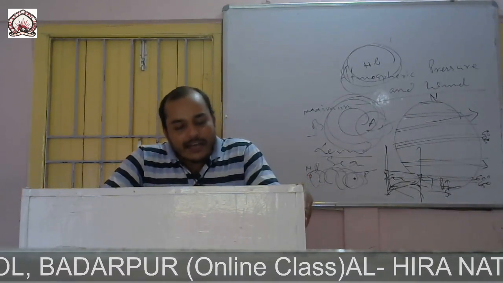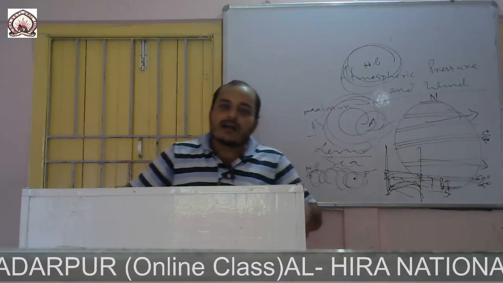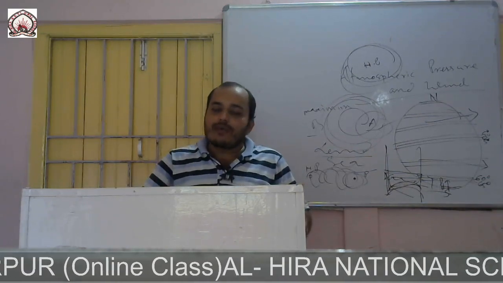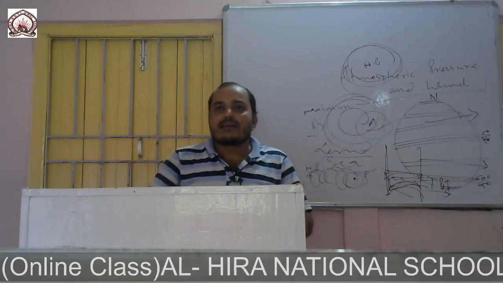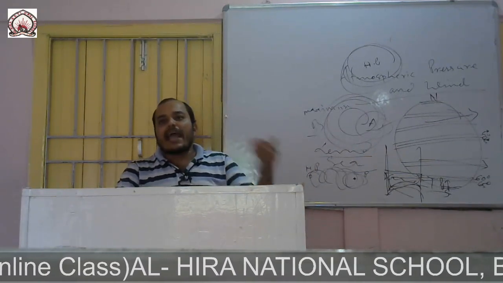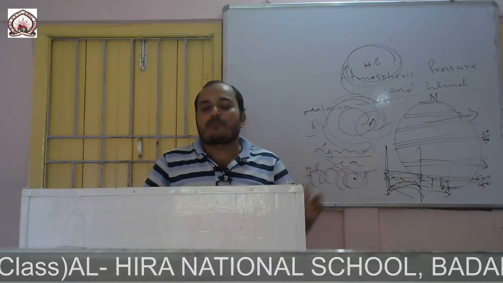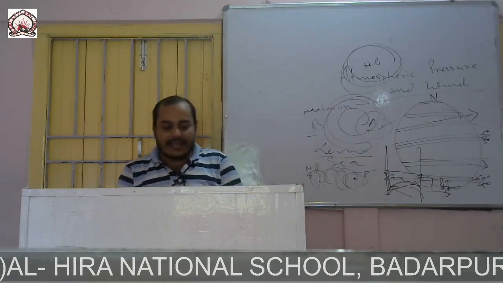Now, in your book, one case study is there, the cyclone of Odisha, 99. Cyclone, we have already discussed, causes death and destruction. Cyclone takes lives and destroys human lives and property. Now, some precautions can be taken.